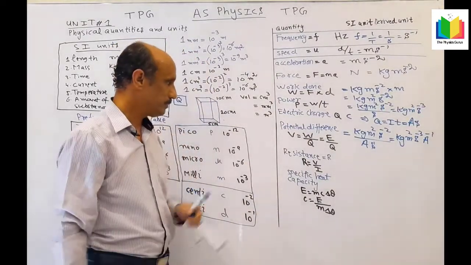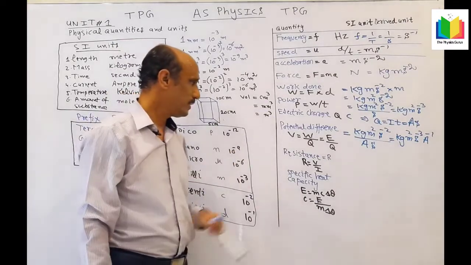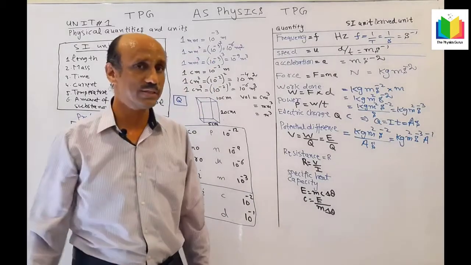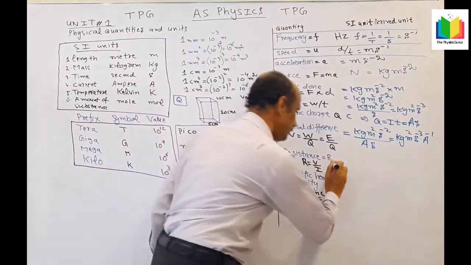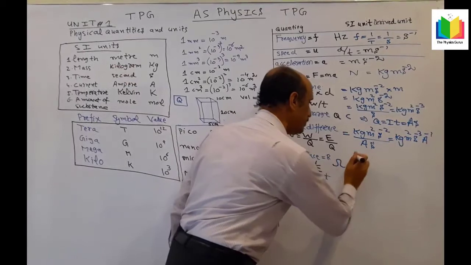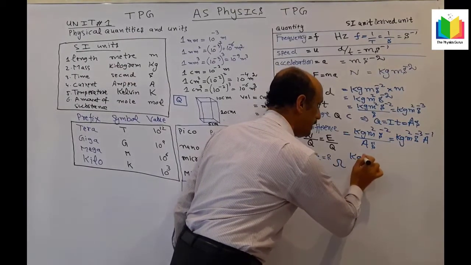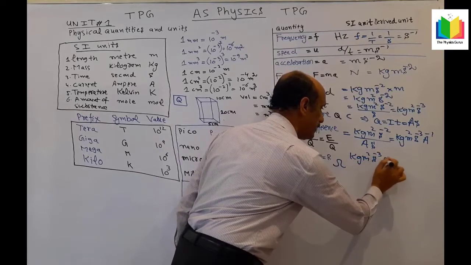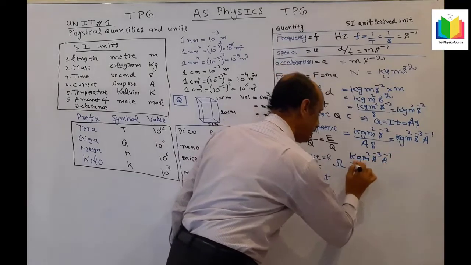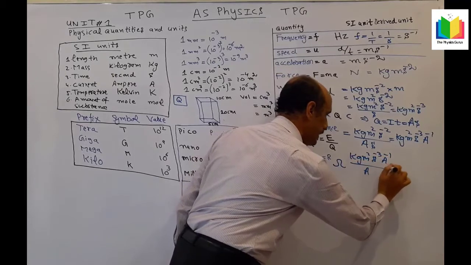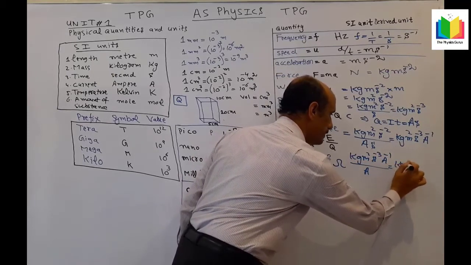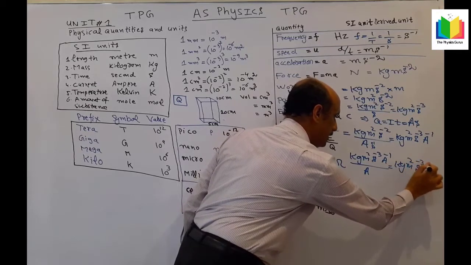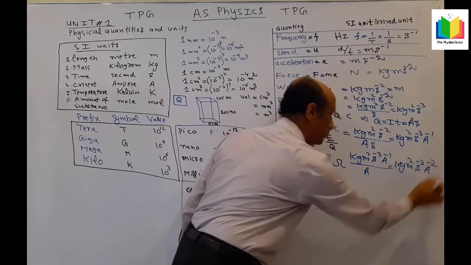Resistance. Resistance R is equal to V over I. The SI unit of resistance is ohm, omega. Now we will convert that. kg m square s minus 3 a minus 1 over a, and then it will become kg m square s minus 3 a minus 2.